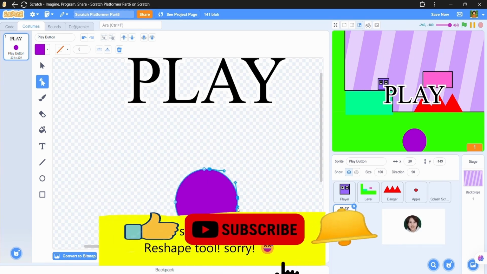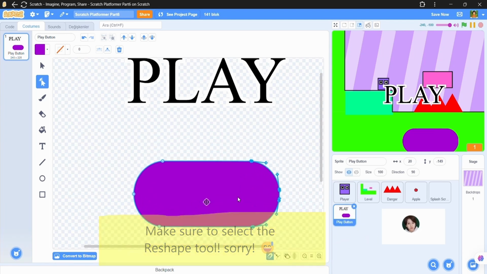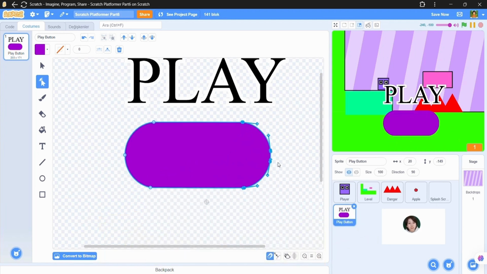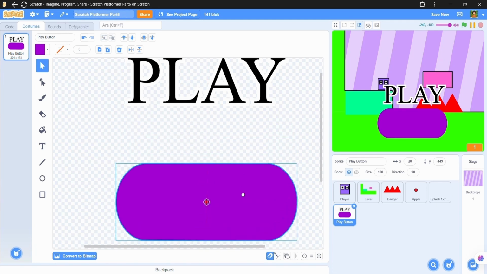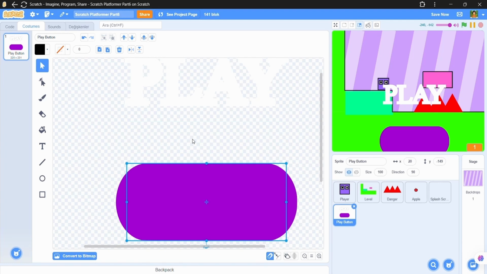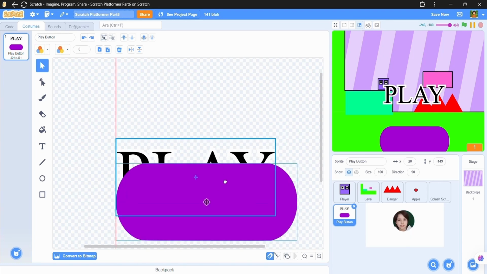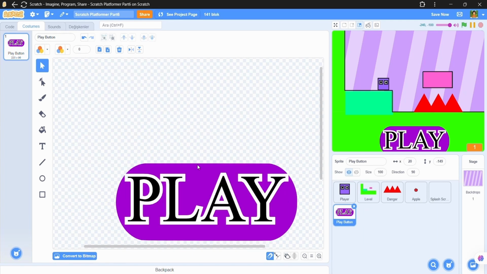Now select either 3 corners with the reshaping tool. Now hold shift and drag it. Now did you see that? Such a round one. This is sort of a button that I want. So let's make it like this a little, and there we go. Put the text in the middle. Let's make this thing go to the front and pow. Now let's make the circle bigger.